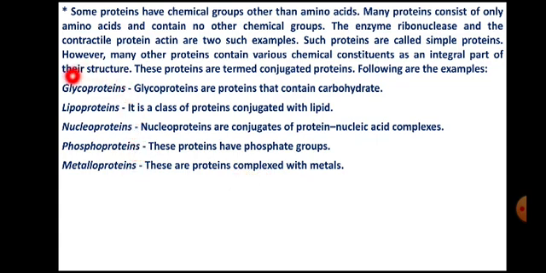We need to remember that all these forms of proteins are very important in order to carry out different functions in a functional cell. All these are important in relation to carrying out different functions in the cell, in the form of metabolic reactions or the structural integrity of different components of cells or cellular components.